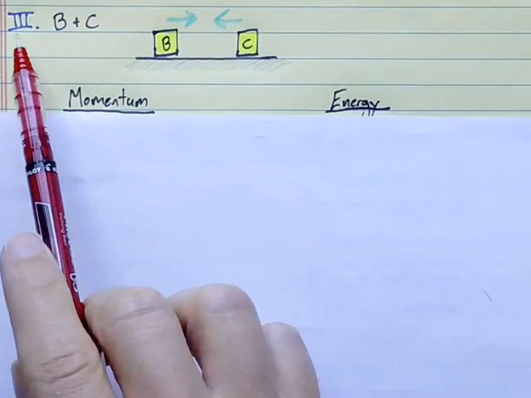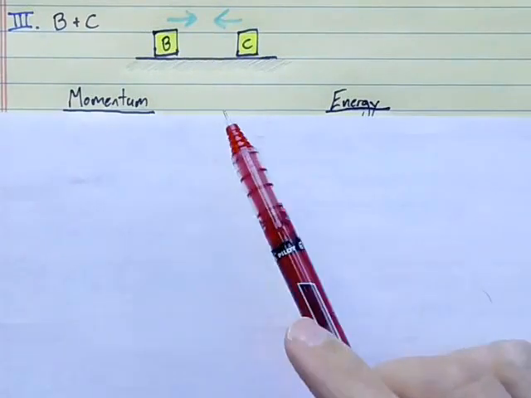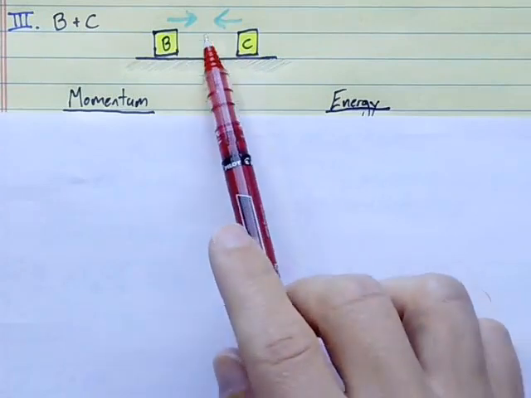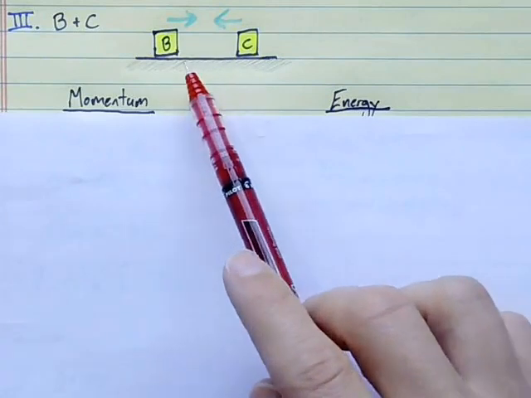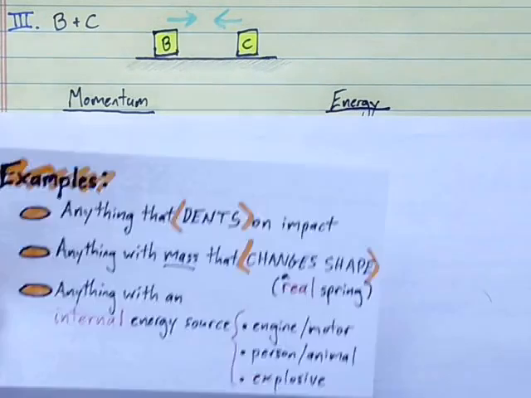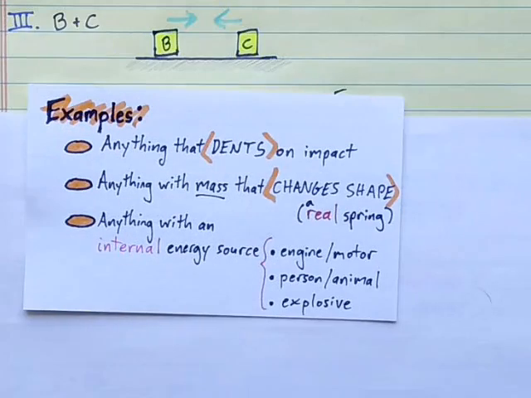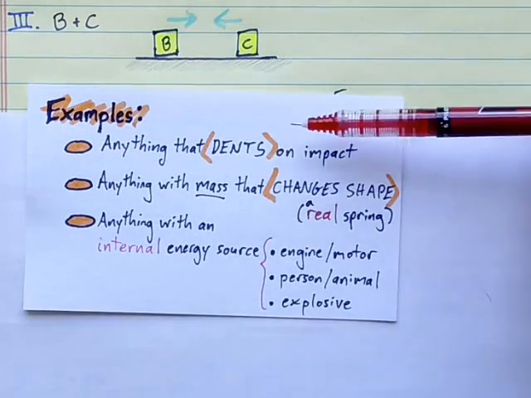Collision 3, blocks B and C collide. Between these two, there is no spring-like elastic interaction, so when they impact, both bodies will have to dent and deform to some extent. This will most definitely be an inelastic collision.